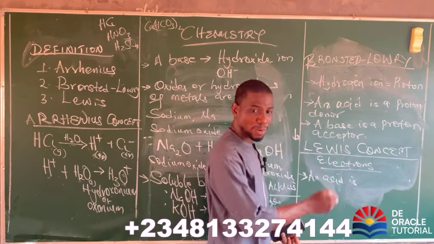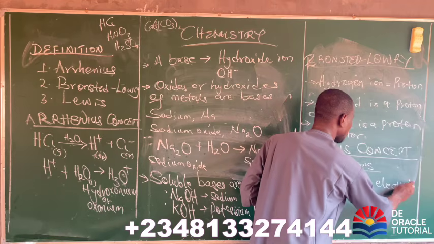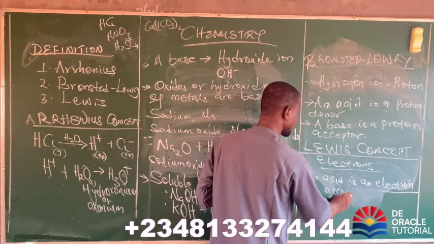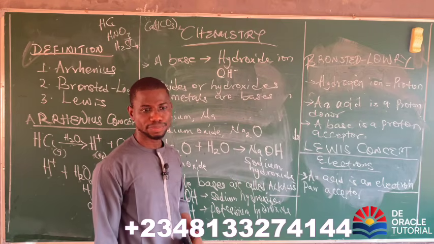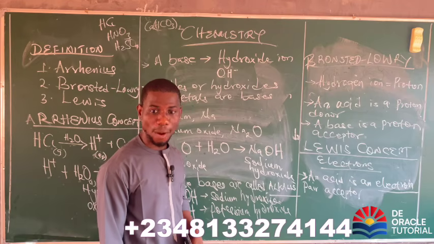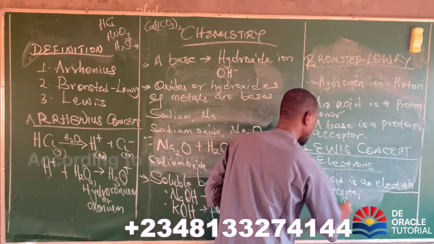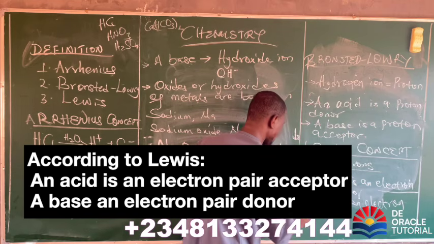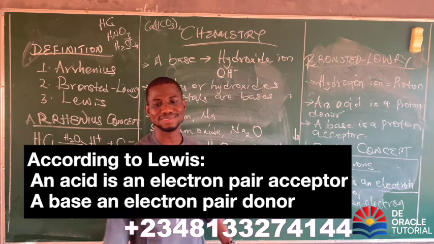Acceptor. So according to Lewis, an acid is an electron pair acceptor. That's the first thing you should know. An acid is an electron pair what? Acceptor. So what will a base be? Electron pair what? Donor. A base is an electron pair donor.